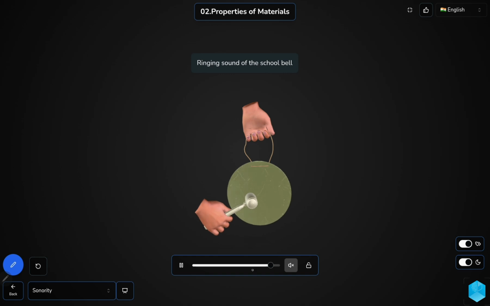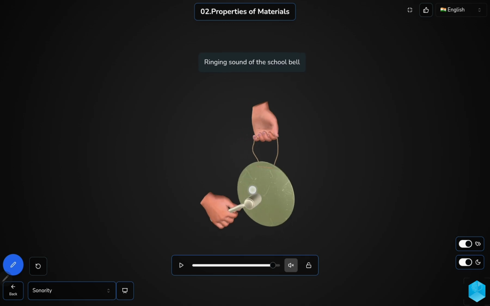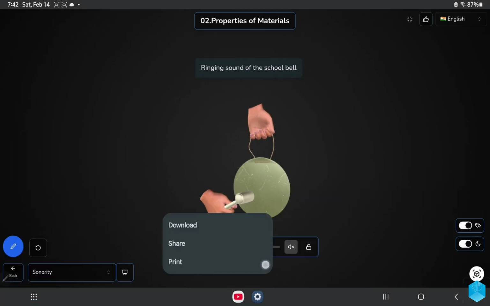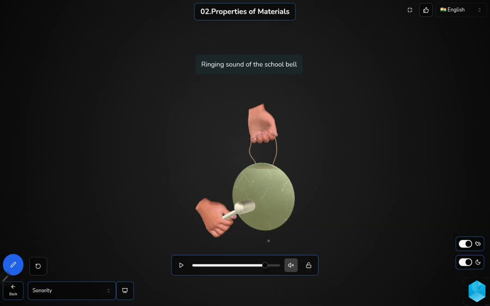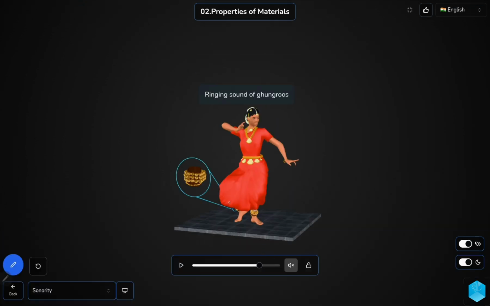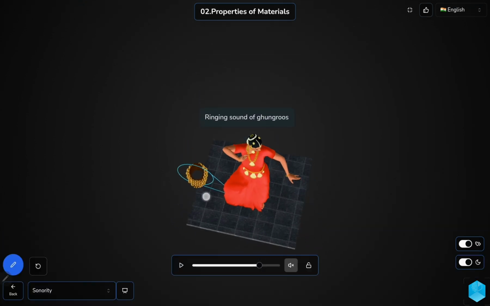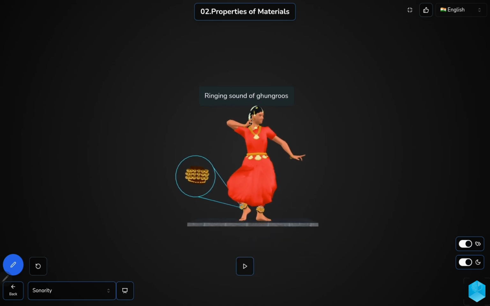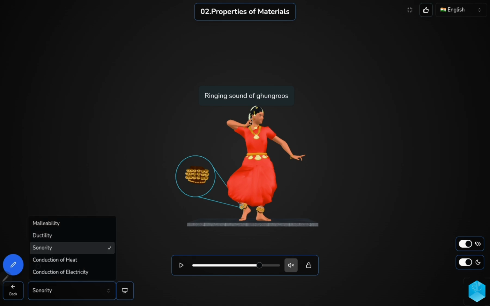So here also you can hear the sound because these metals, this school bell as well as the ghungroos which the woman was wearing, they are made up of metals, and when they are touching each other, you can hear the sound. So in this way, this type of metals exhibits sonority.